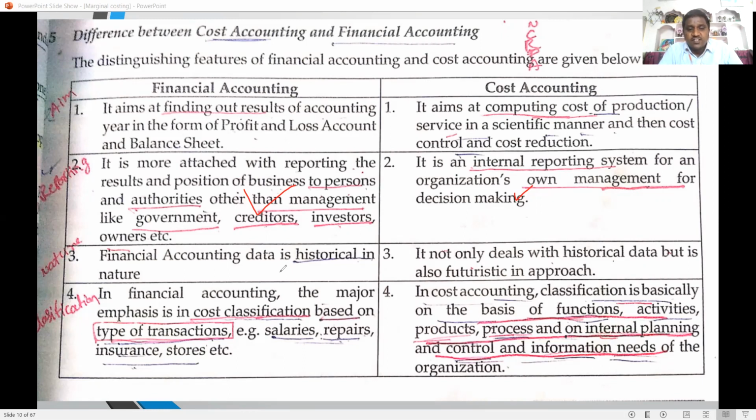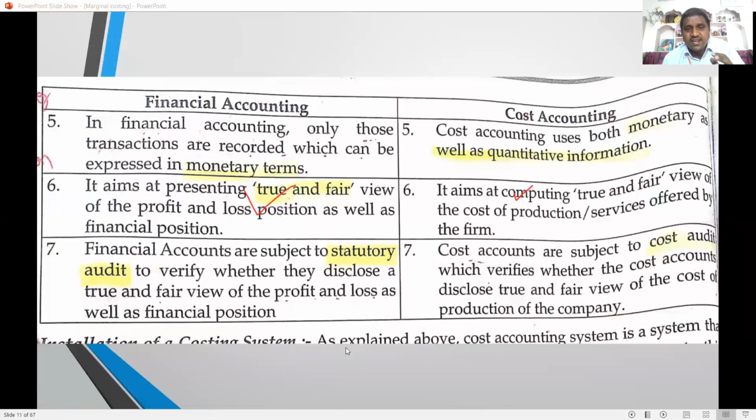Then financial accounting's major emphasis is on classification based on the transaction, like salaries, how much salary it is. But cost accounting classification is made activity wise, process wise, division wise. Next one, financial accounting records only those transactions which can be measured in monetary terms.